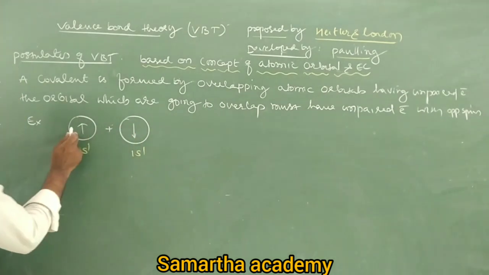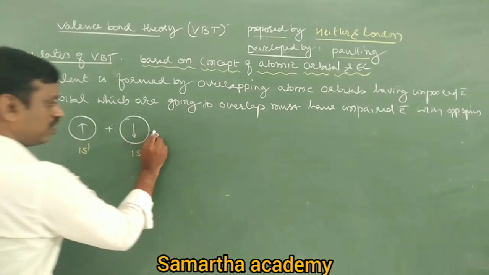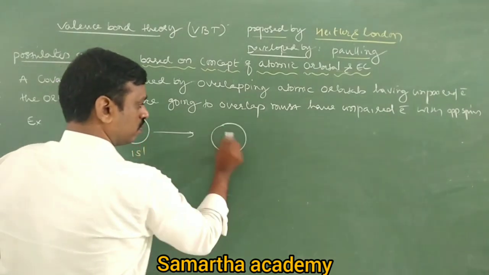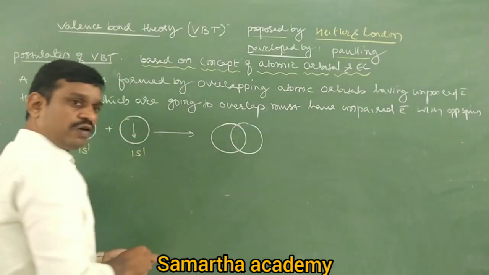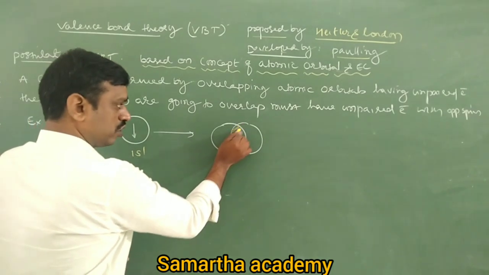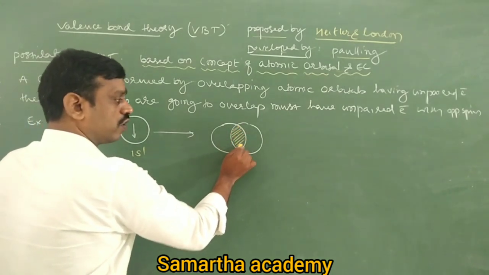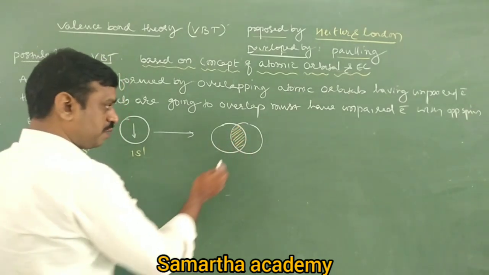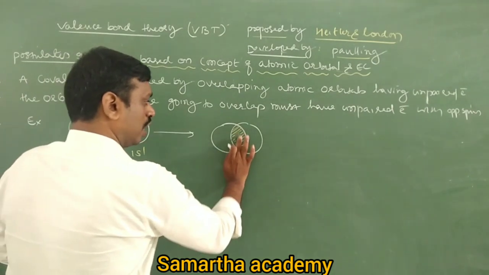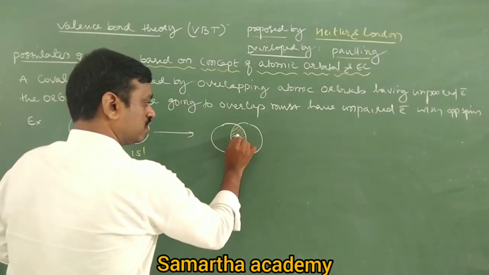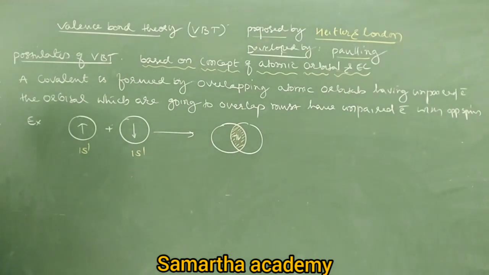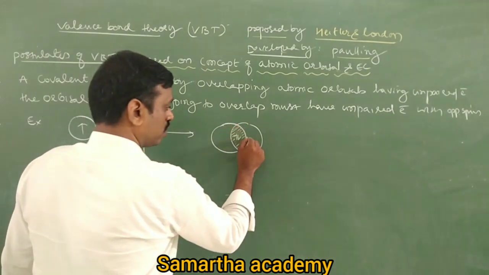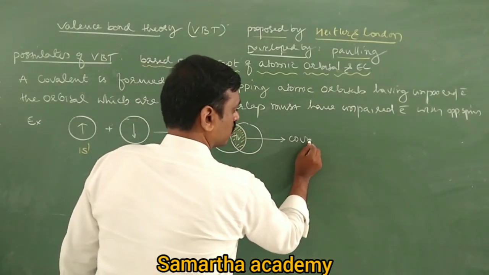If one is clockwise, the other should be anti-clockwise. Then they overlap and form a bond. This portion has two electrons, one clockwise and another anti-clockwise. So this is a covalent bond.